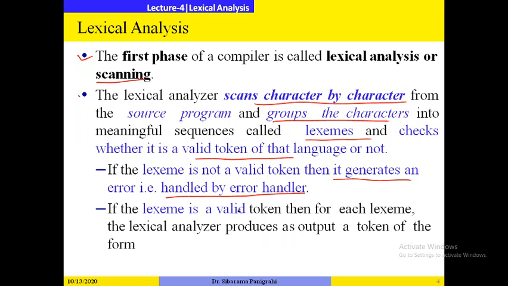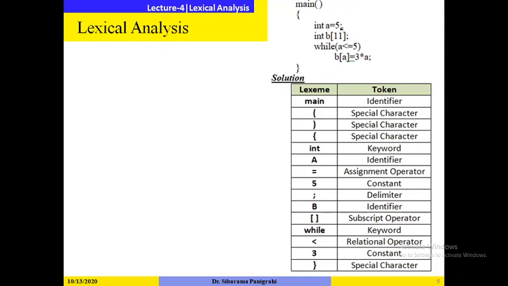But if it is a valid token, then for each lexeme it produces a pair such as token name and attribute value. So let me go through one example. Let me take a small C program like this. After the lexical analysis, it will generate token name and attribute value pairs like this. So it will scan character by character from the source program. First it will scan the first character m, then the character a, then i, then n. Then it will group these characters into a meaningful lexeme. So main is a lexeme.